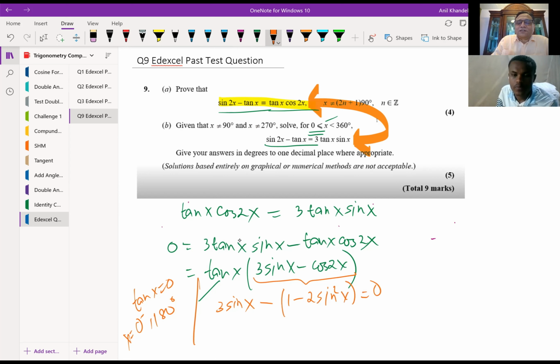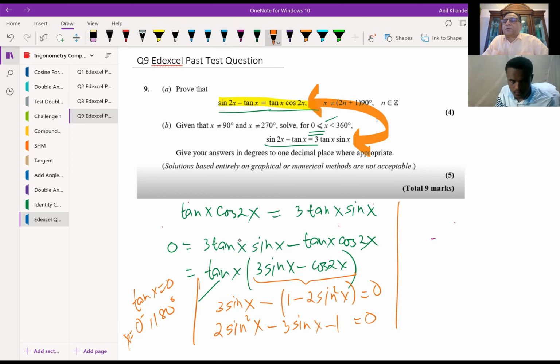So now you solve this equation. We have 2 sine square x minus 3 sine x minus 1 equals 0. So you can factor this. We are looking for a product of minus 2, sum of minus 3. So 2 times 1 works for us, right? So we get 2 sine square x minus 2 sine x minus sin x minus 1 equals 0, right?